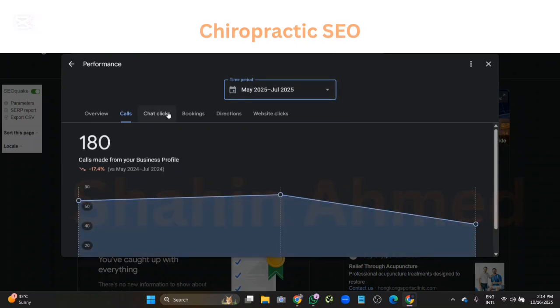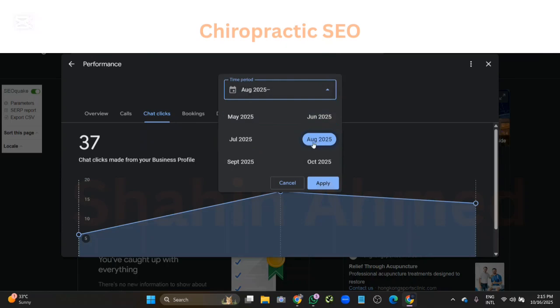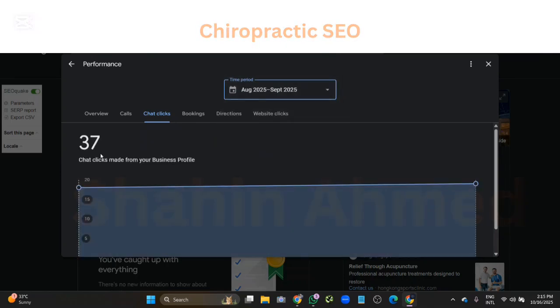They have a WhatsApp chat they added to their Google Business Profile. Made from this business, May to July 37, and during optimization, August to September, it was 37, an increase obviously, because before it was 3 months and this is now 2 months. And bookings don't make any sense for this business.